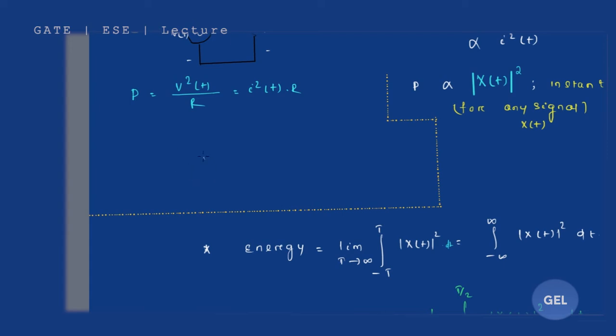The energy formula is the whole integral of mod x of t squared dt from minus infinity to infinity. If I multiply this expression by 1 by t, that will give me P average, or average power.